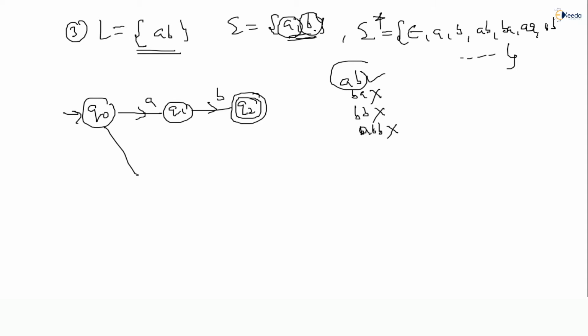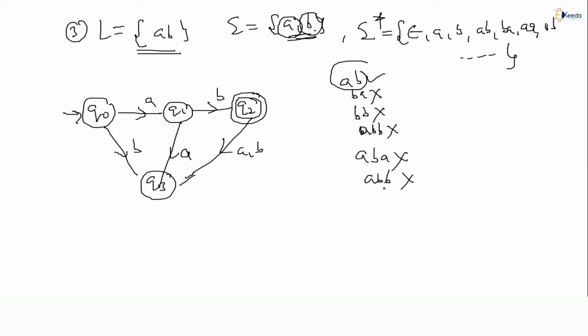So now I will make Q0 on B go to some state, like Q3. Q3 must be rejecting. Why? Because if any string starts with B, that must be rejected only. See, our language contains only AB. If BA comes or BB comes, that must be rejected. Suppose AAB comes, it should also be rejected. After AB, if A or B comes, that must be rejected. Yes or no? AB, A should be rejected. AB, B should be rejected or not? AB, A reject. AB, B reject.